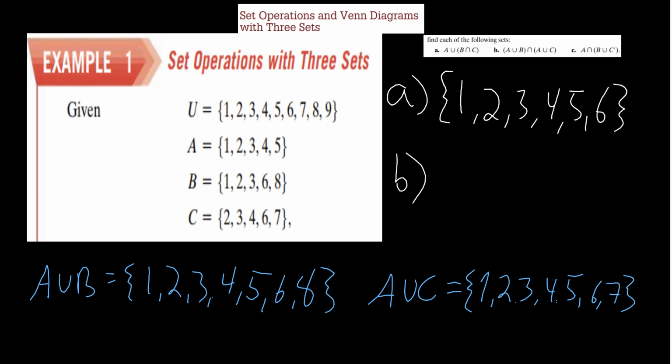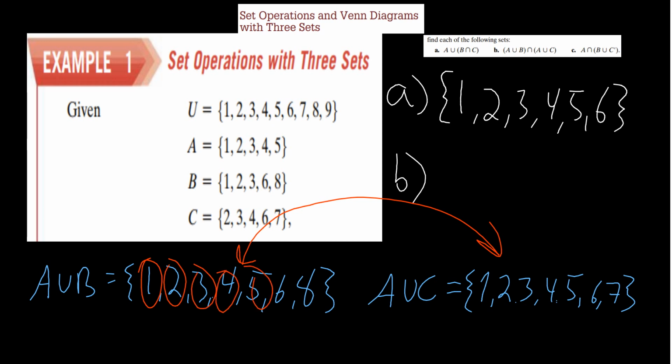Now we want to find the intersection of those. So we're trying to find what these 2 sets have in common. Well, they obviously have 1 in common, 2, 3, 4, 5, and 6. That's all I have in common. So I had to find the union of A and B, the union of A and C, and that's what I wrote down there in the blue, and then the intersection. Again, I said it was 1 through 6. So let's write that.